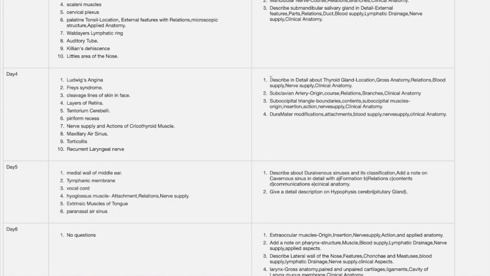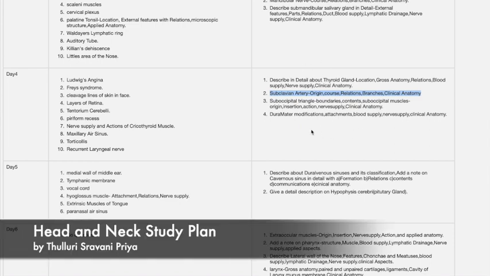Now we'll see day 4. On day 4, see the essay questions. Thyroid gland. It's a very important question. Next one is the suboccipital triangle. This is also a very important essay question. After that, dura mater modifications. This is also very important. So first study the thyroid gland and next suboccipital triangle and then dura mater modifications. After that you can study the subclavian artery. Okay. These are the 4 questions for day 4.